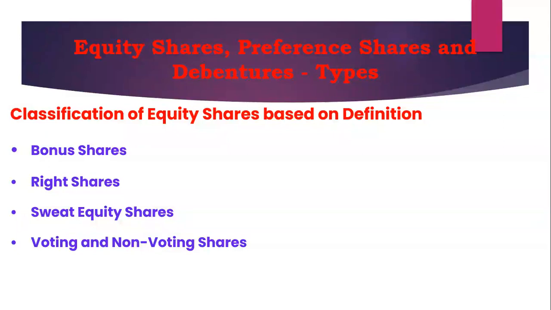Then coming to the right shares. Right shares means the company provides new shares to the existing shareholders at a particular price. Bonus shares will be given free of cost, whereas right shares will be at a particular cost within a specific period before they are offered to the public or for trading in the stock markets. They are giving first preference to the existing shareholders.